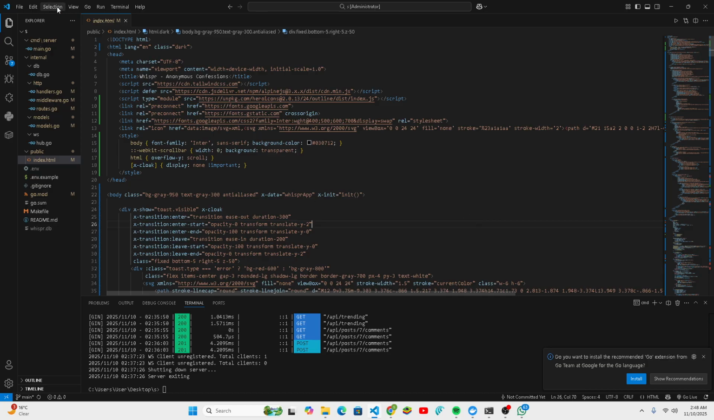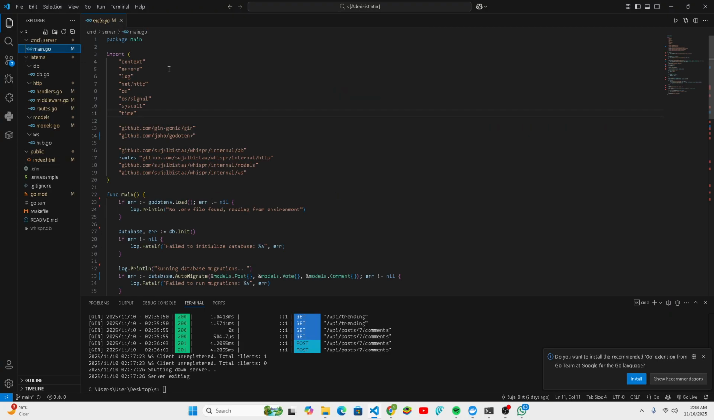So here's the file by file breakdown. The engine is our main.go file. It is the entry point for the entire application. When we run the whole application, this is the file which runs first. Its job is to load secrets from the .env file using the godotenv library, and connect to the SQLite database by calling db.Init.